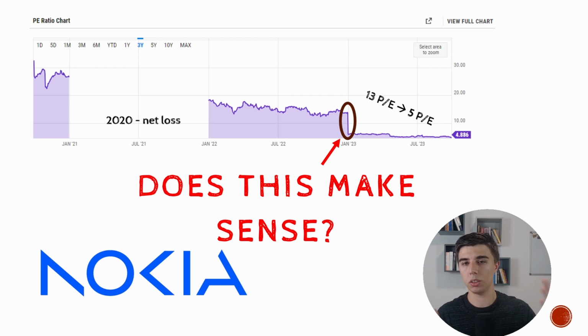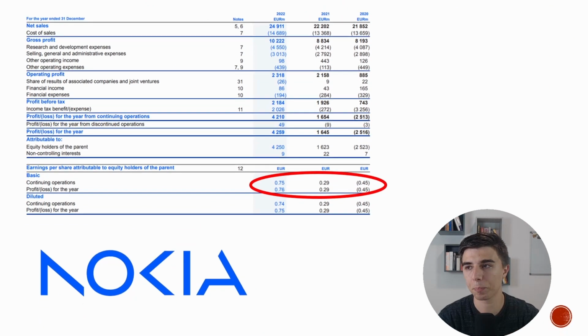And since the PE ratio decreased significantly, basically, let's say more than double, it means that the earnings went up twice. So we have a company that has twice the earnings in 2022 that it had in 2021, for example. And at the same time, the price is much lower. Does this make sense? At first glance, it doesn't seem very logical. If anything, it should be trading at a higher multiple, right, based on the PE ratio. Well, let's take a look at the earnings to better understand what drives this decrease of the PE ratio.